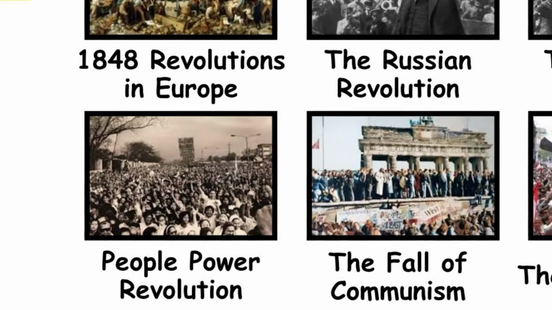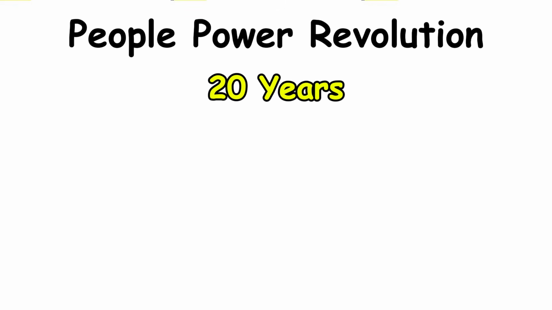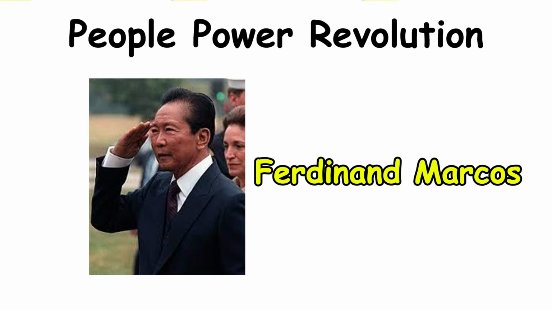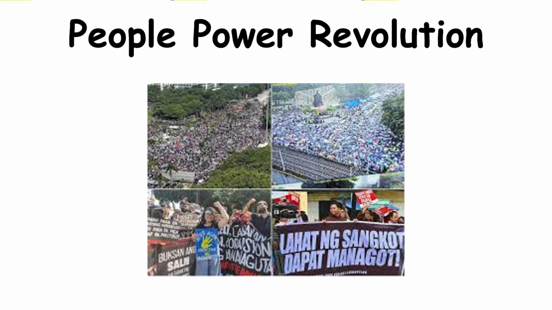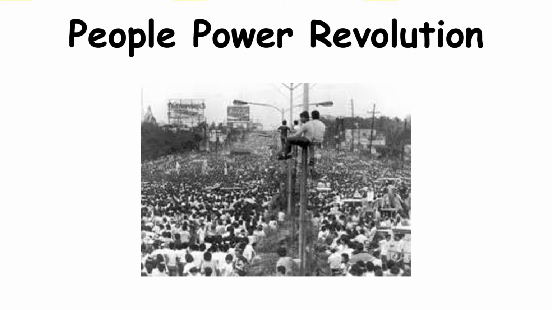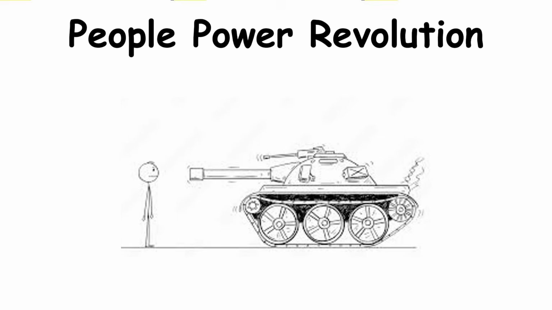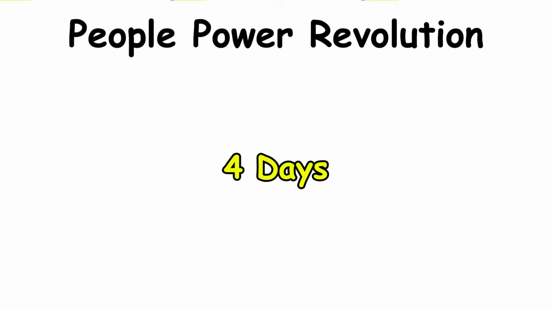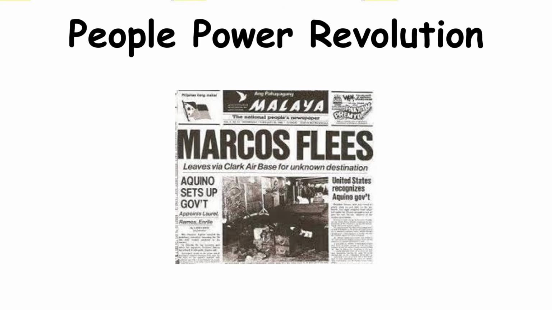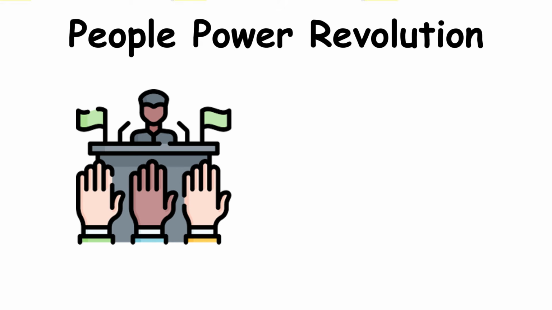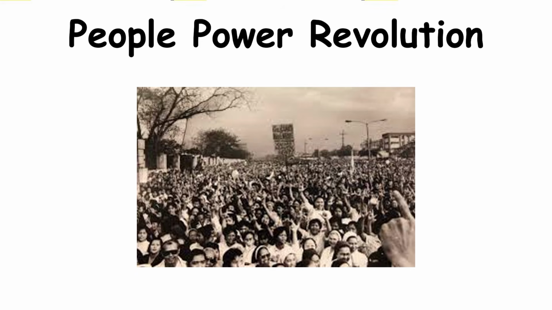The People Power Revolution. After 20 years under dictator Ferdinand Marcos, the Philippines erupted in peaceful protests. Millions gathered at Manila's EDSA Avenue, unarmed, facing tanks and soldiers. In just 4 days, Marcos fled the country, and democracy was restored under Corazon Aquino. It became one of the most powerful examples of non-violent revolution in modern history.